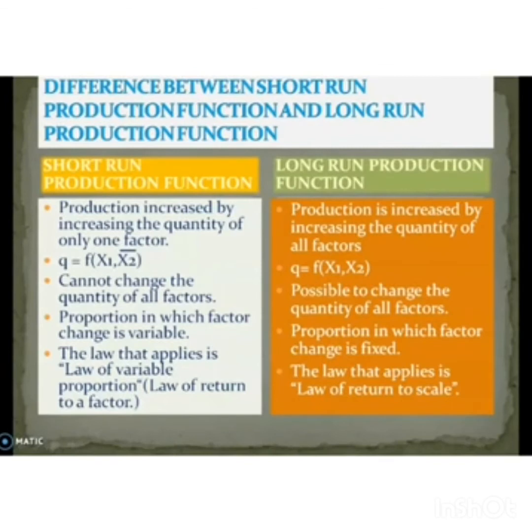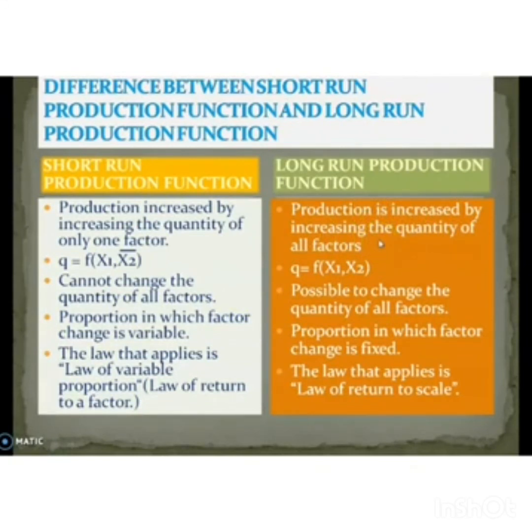Next we are moving on to the difference between short run production function and long run production function. In short run production function, production is increased by increasing the quantity of only one factor. Whereas in long run production function, production is increased by increasing the quantity of all factors. There is no distinction between fixed factor and variable factor.